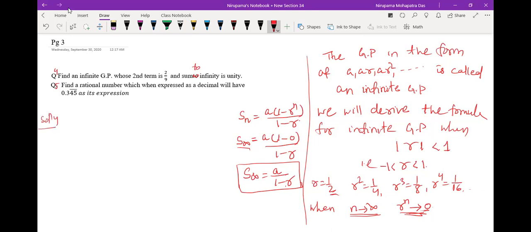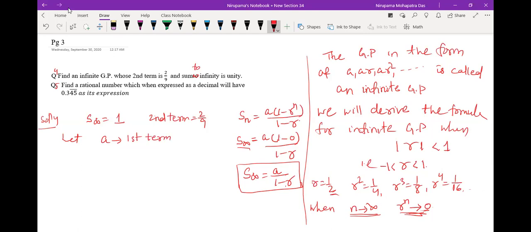You are given S infinity equal to 1, unity, and the second term is 2 by 9. First term is not given here, right? So the second term is 2 by 9. Let A be the first term.